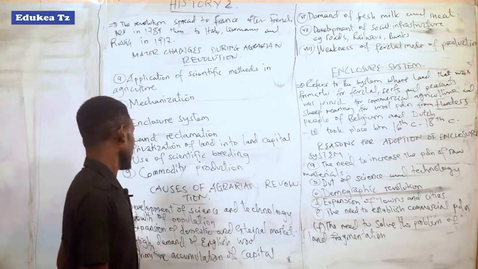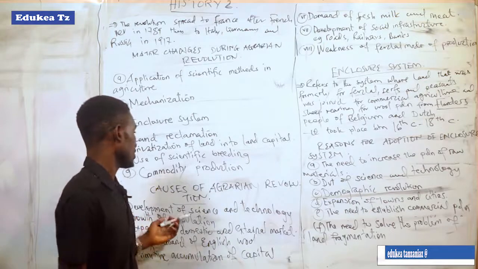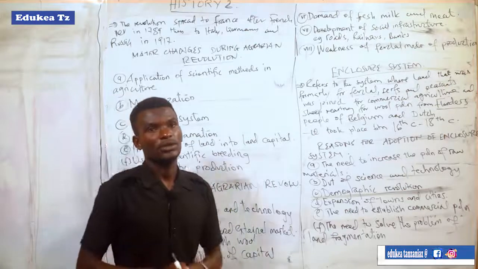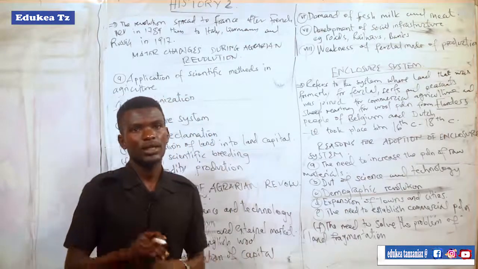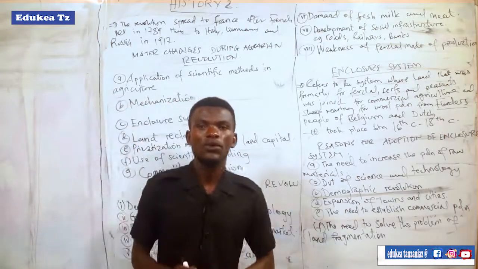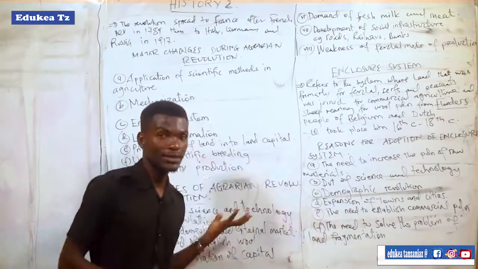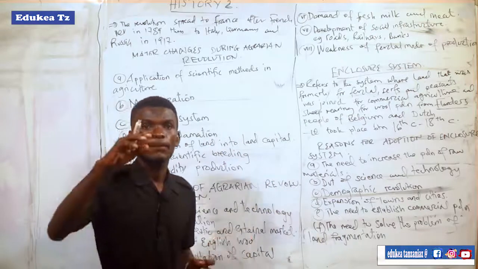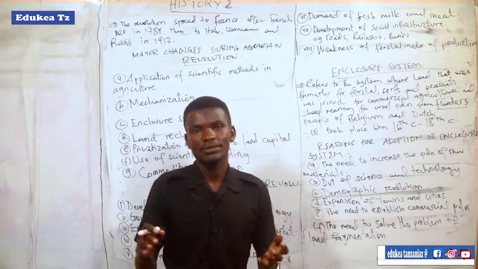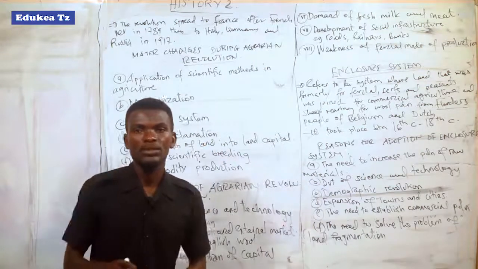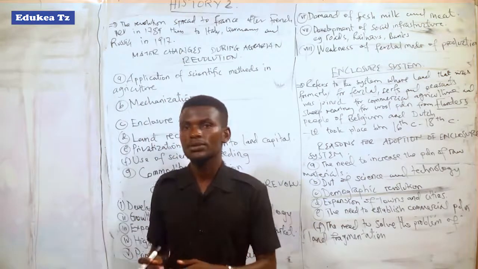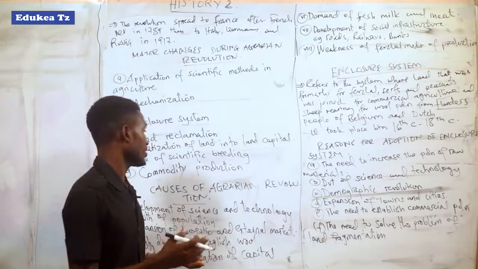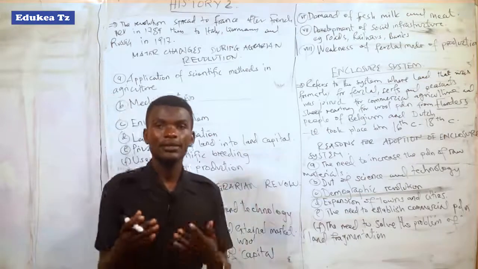And in the course of the development of science and technology, there were scientific methods which were used during the agrarian revolution, like the use of fertilizers, because the invention led to the discovery of various machines that were producing fertilizers, and those fertilizers were used in plantations and farms for production, which would lead to high-yield harvesting.